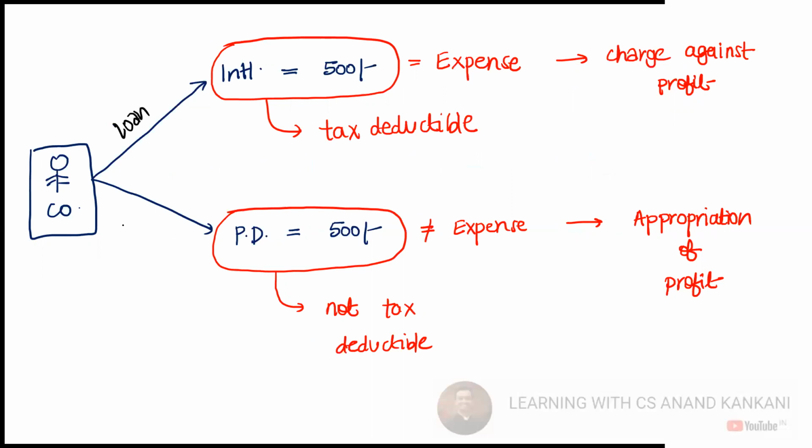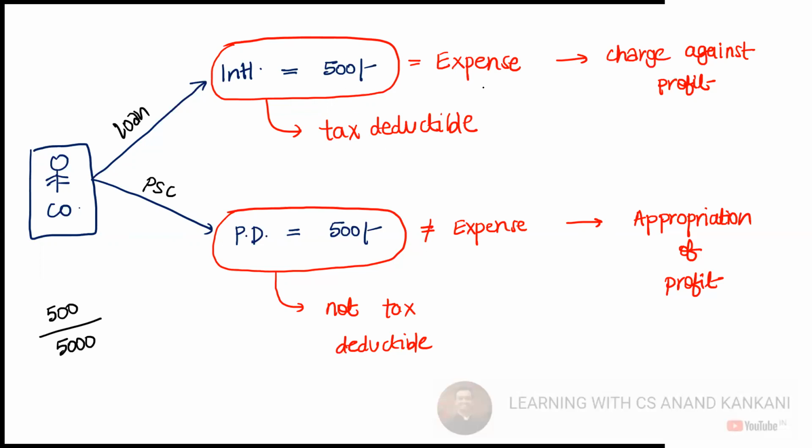Then we also saw that if a company borrows money by way of a loan, or raises funds through preference share capital, does it make a difference? Prima facie, both types of funding require a fixed payment. Let's say I have raised 5,000 rupees and I need to pay a fixed payment of 500 rupees as interest or as preference dividend. Does it make a difference? The answer was yes, because interest is a tax deductible expense.